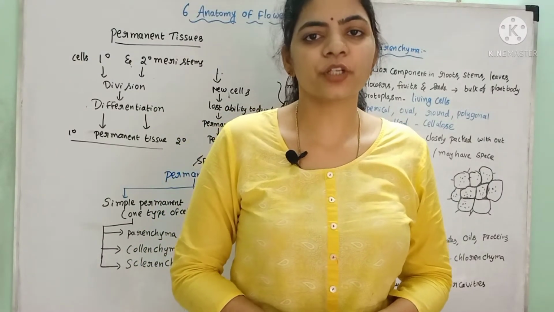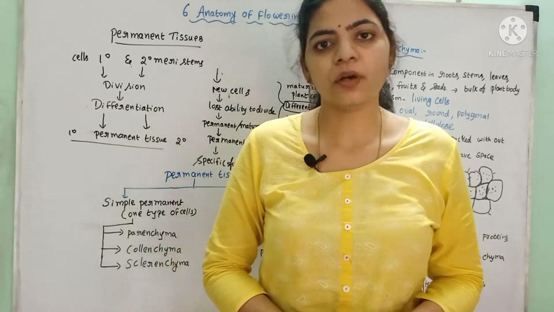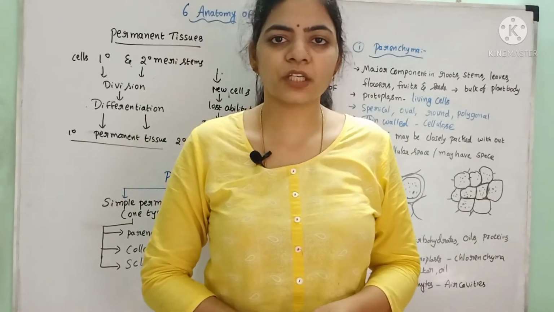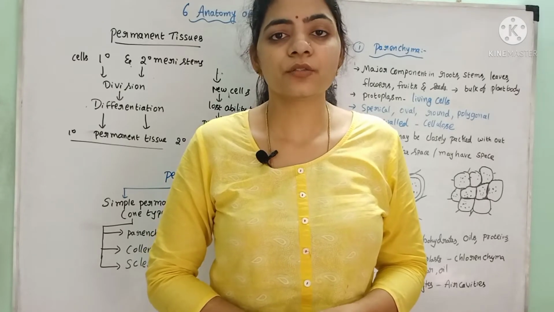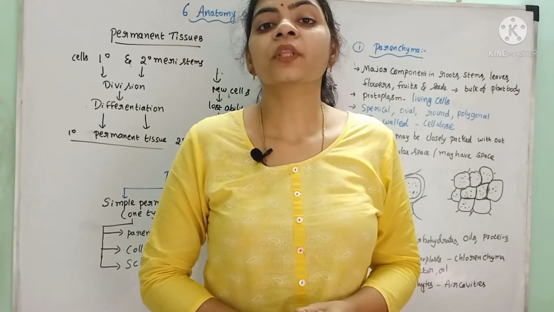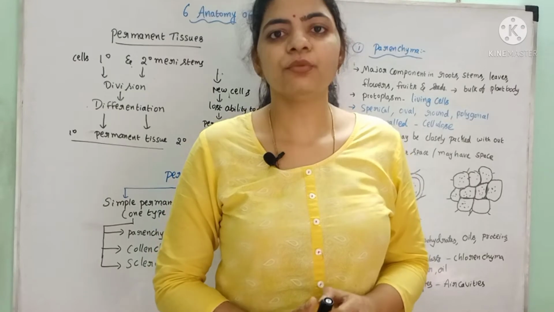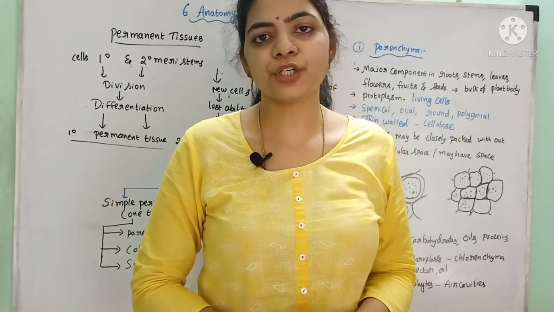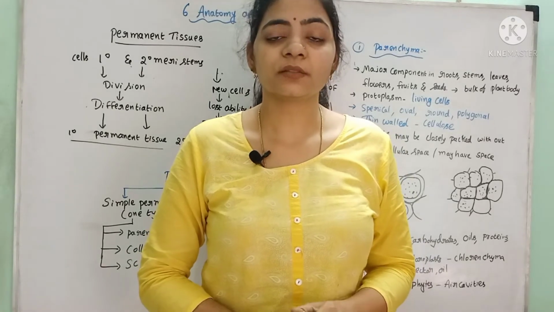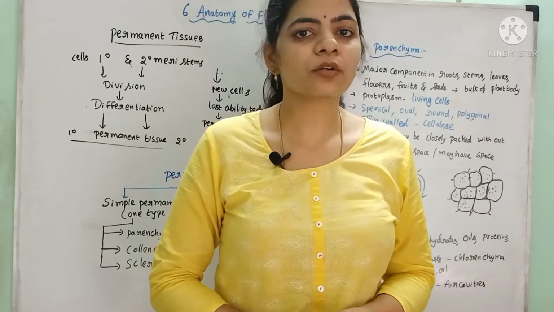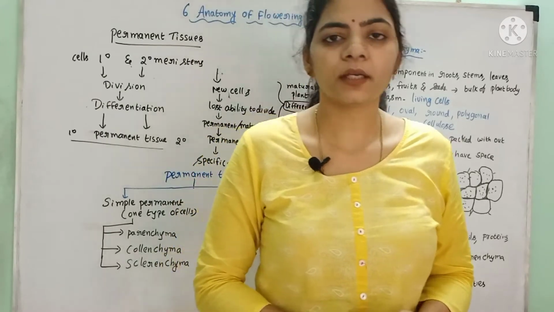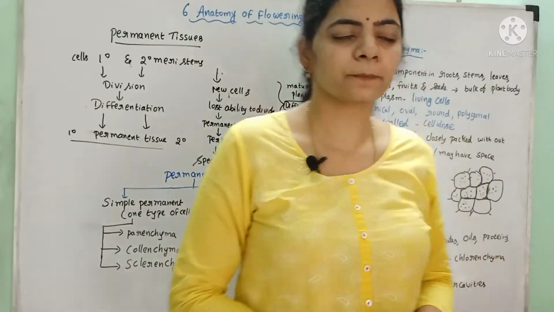In this video we are going to study permanent tissue. In our previous video we completed what meristematic tissue is and its classification. From the meristematic tissue, the cells get differentiated into the permanent tissue. That means the permanent tissue originates from the meristematic tissue only. And how it originates, now we will see.